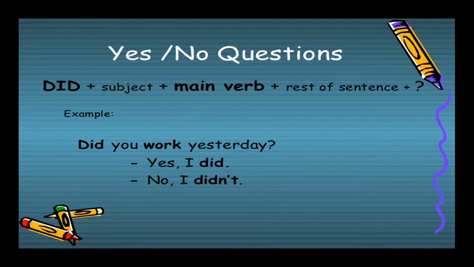Here, this is the interrogative sentence. The format of the interrogative sentence in the past simple: did plus subject plus main verb plus rest of the sentence.